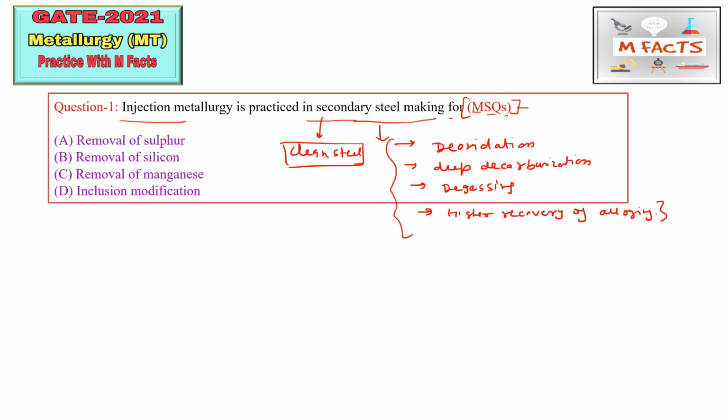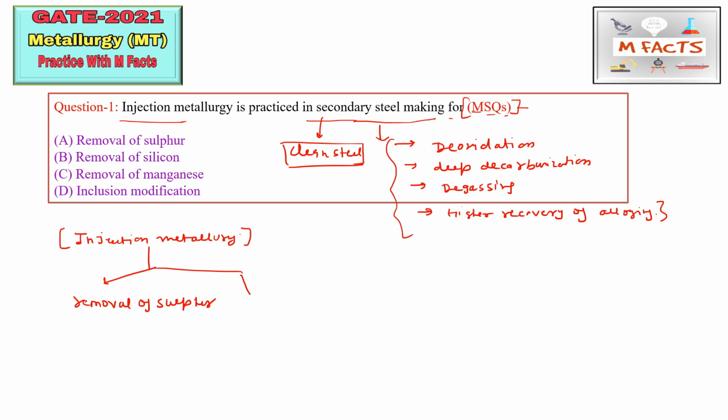So what is the purpose of injection metallurgy, and how and why do we do it in steel making? There are mainly two purposes. One is to remove sulfur, that is, we do injection metallurgy for desulfurization.